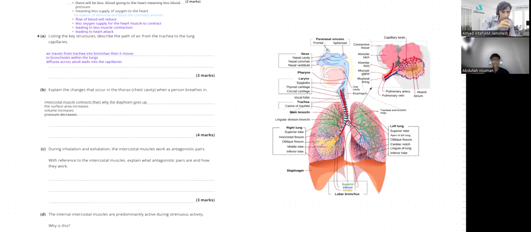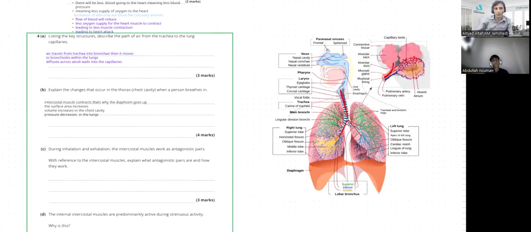Mention this as well. Volume increases in the chest cavity. Pressure decreases in the lungs. Write the complete answer. Okay, I'm writing, in the thoracic cavity or chest cavity. Yes, I have written this.